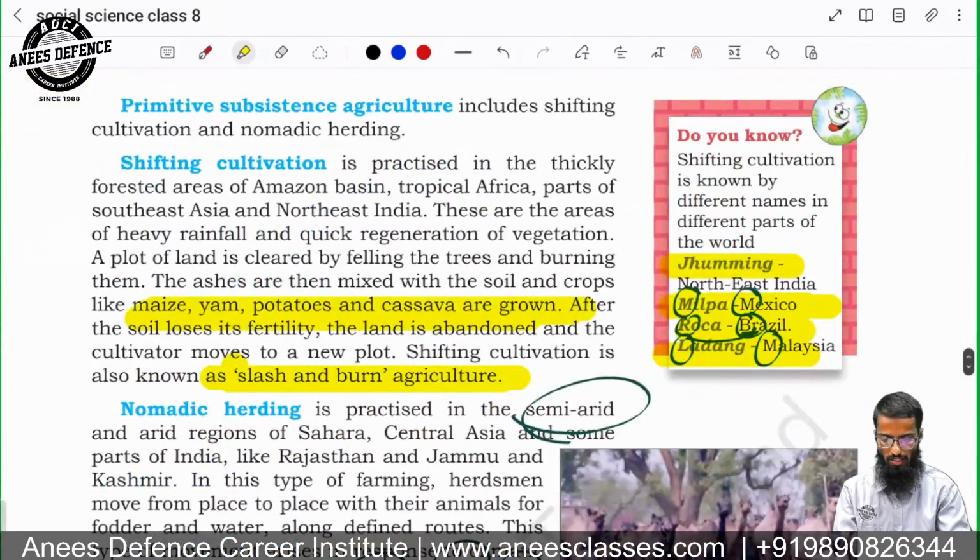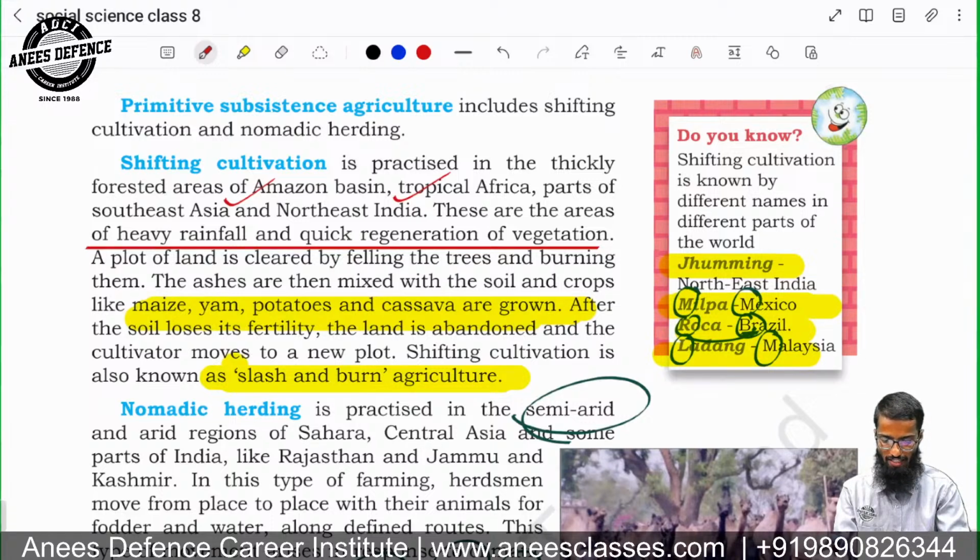Now, in the primitive, we will study about shifting cultivation. Shifting cultivation is practiced in thickly forested areas of the Amazon basin, tropical Africa, parts of Asia, etc. These are areas of heavy rainfall and quick regeneration of vegetation. So this is important. In shifting cultivation, heavy rainfall is there and quick regeneration of vegetation.